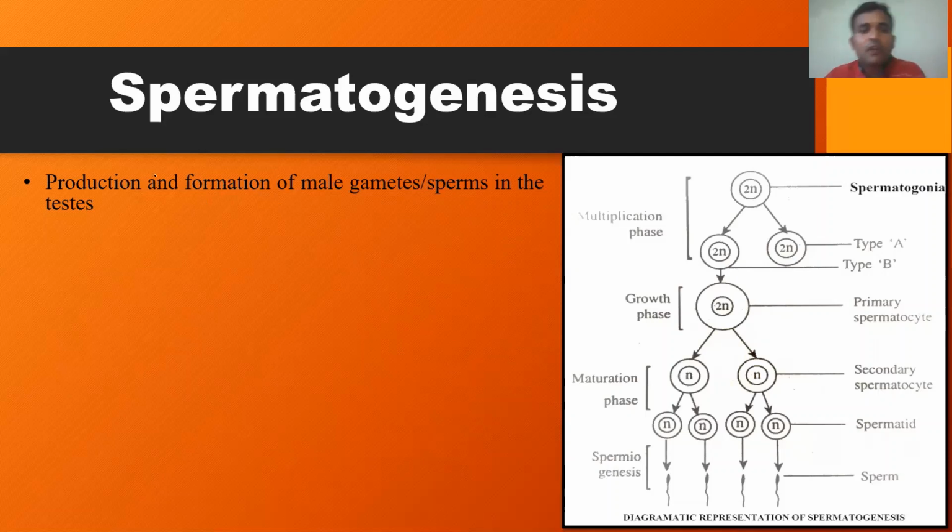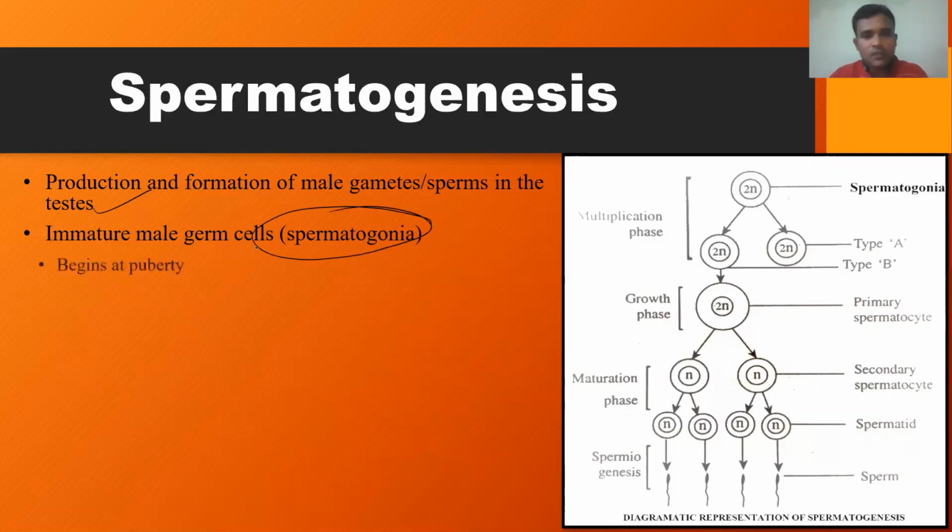The production and formation of male gametes or sperms in the testis is called spermatogenesis, during which the immature male germ cells or spermatogonia are the starting point. But this process begins only at puberty in male individuals.